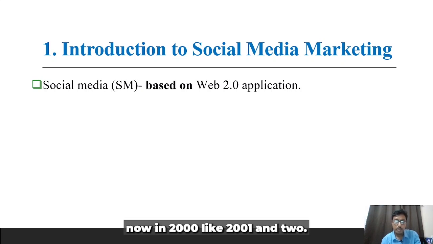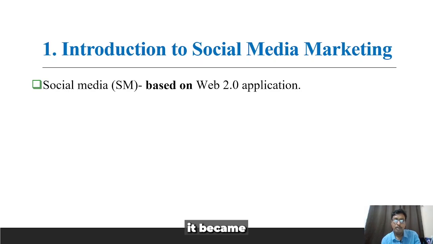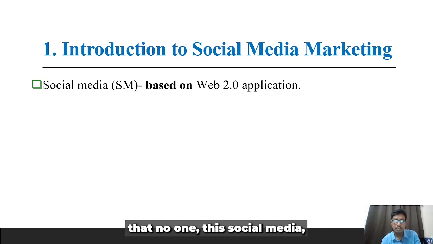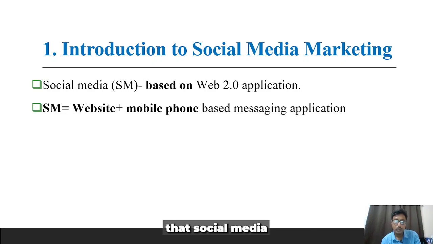Now, around 2001 and 2002, with the advent of social media, it became very popular that on social media the company can create content and reach their target audience, the customers. At the same time, customers can also reach the brand and the firm through the messaging system. That's why we call social media a combination of website and mobile phone based messaging application.